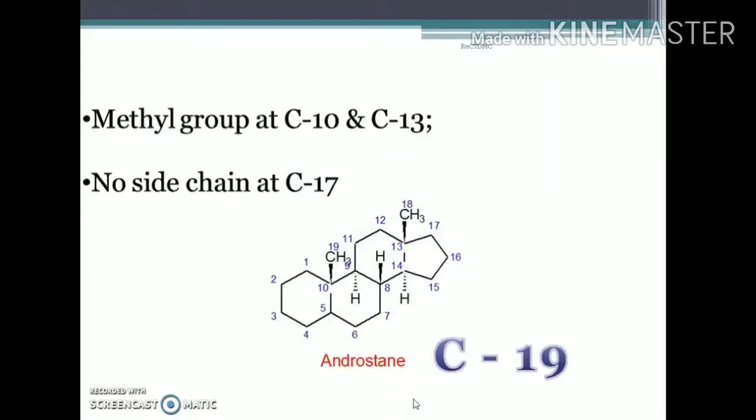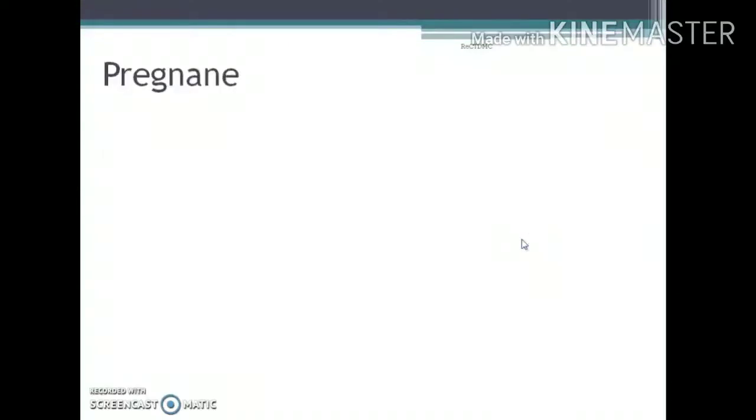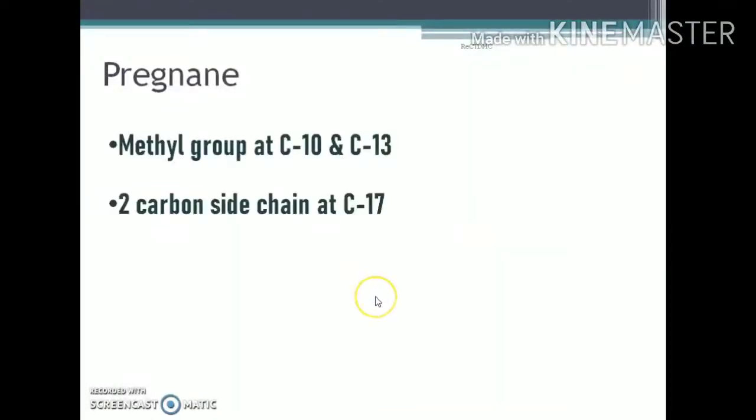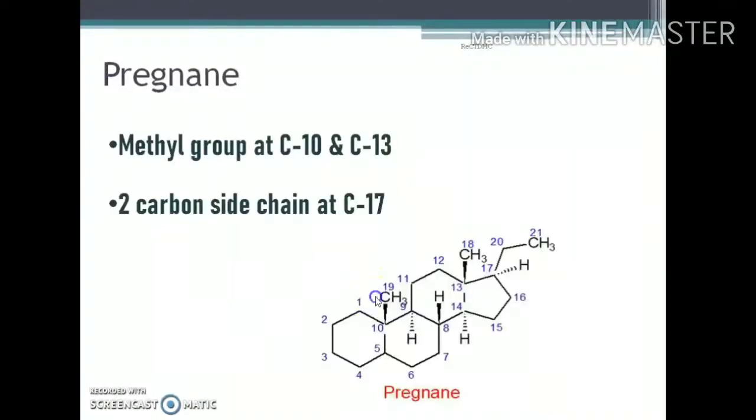Androstane has 2 methyl groups at C10 and C13, and no methyl group or side chain at C17. And now the next possibility is a side chain at C17. If there is a 2 carbon side chain at C17, it is given the name pregnane. Pregnane contains a 2 carbon side chain at C17, and so the nucleus is a 21 carbon steroidal nucleus.